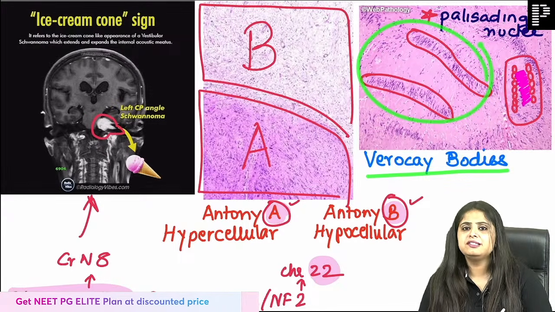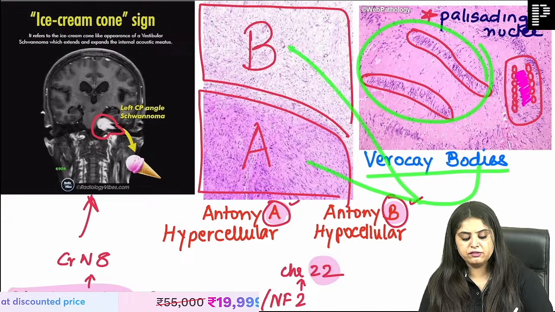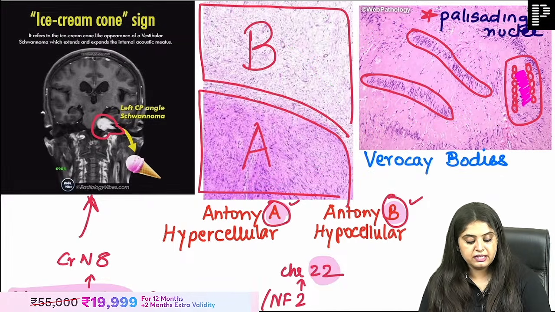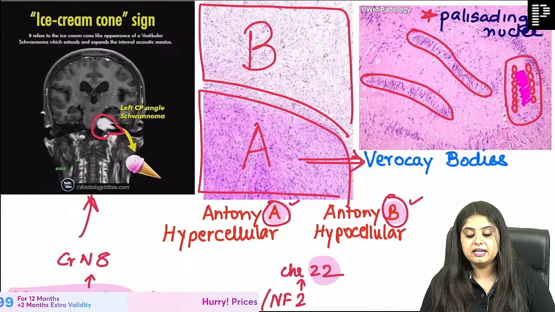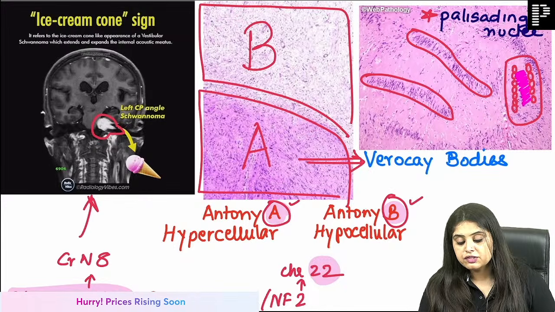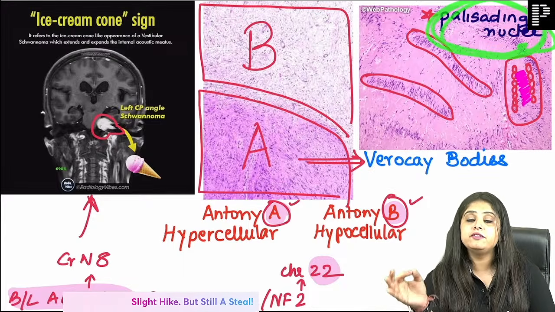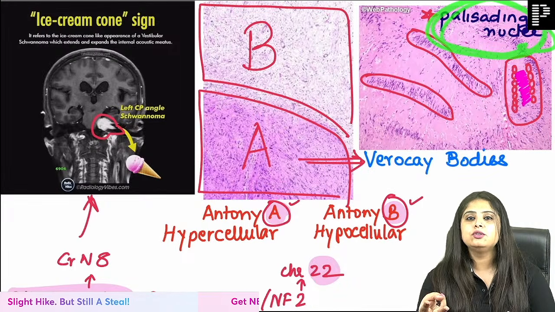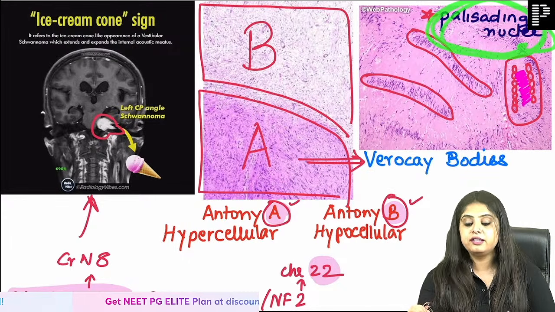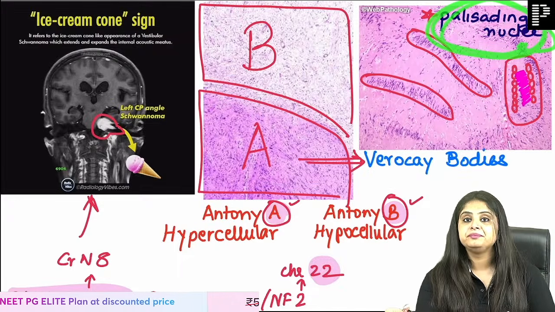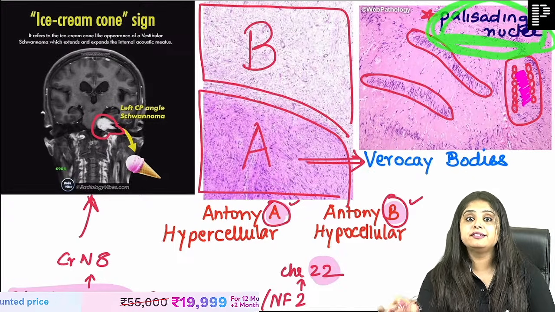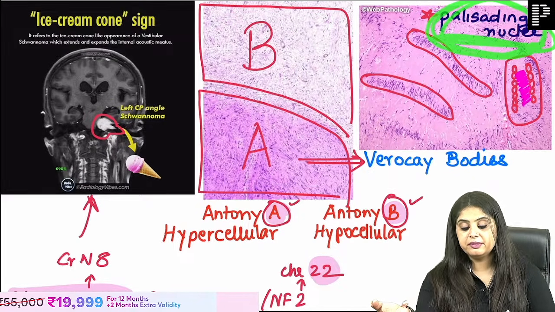Let me ask you an indirect question. Verocay body has so many cells. Is it from Antoni A or is it from Antoni B? Which part will it be seen? Verocay bodies are going to be seen in Antoni A area. You just did a dermatology LRR. Can you tell me palisading of nuclei is seen in which skin tumor? तीन ही तो ऑप्शंस हैं, squamous cell carcinoma, basal cell and malignant melanoma. Palisading of nuclei in skin cancer is BCC, basal cell carcinoma.